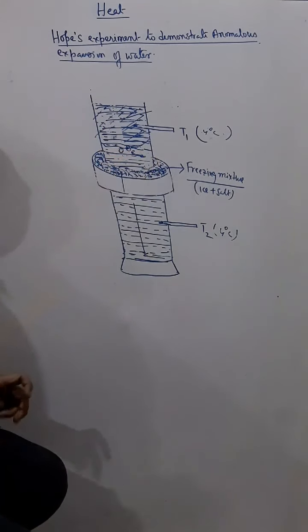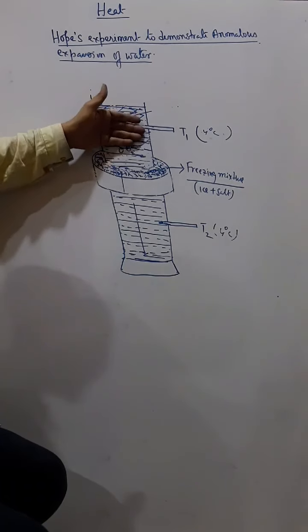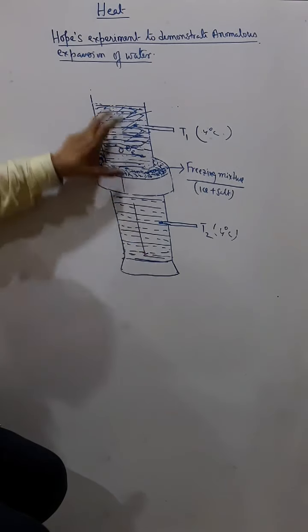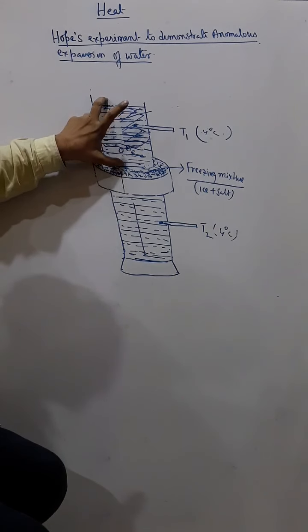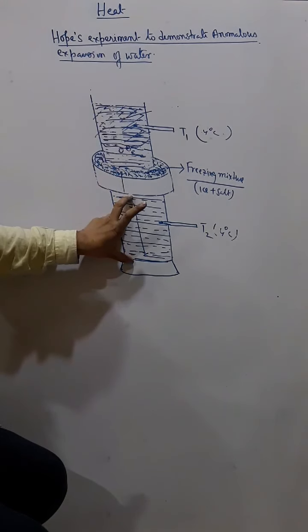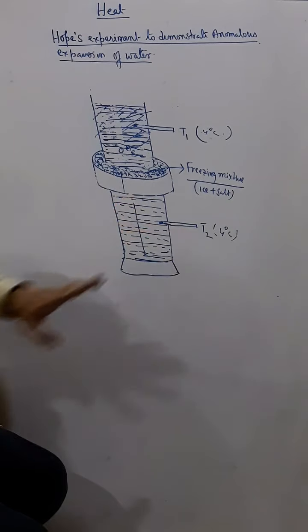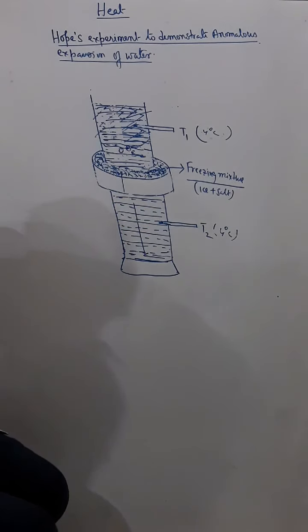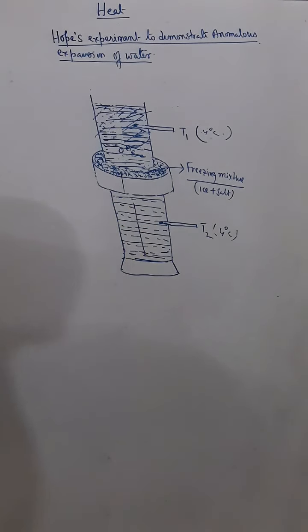This part of the water starts freezing and changes into ice, and this ice naturally will not sink down. Therefore this part remains ice, and this part remains water whose temperature is 4 degrees Celsius. Understand? So this is Hope's experiment to demonstrate the anomalous expansion of water.